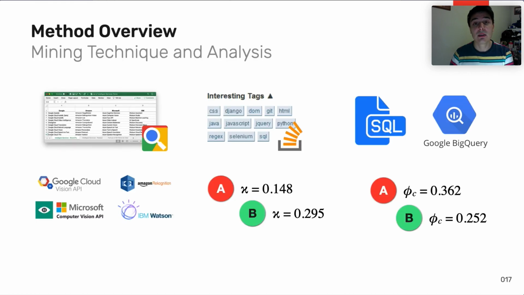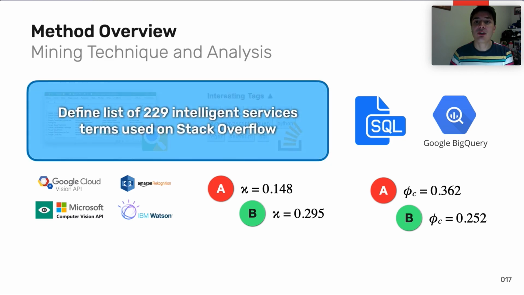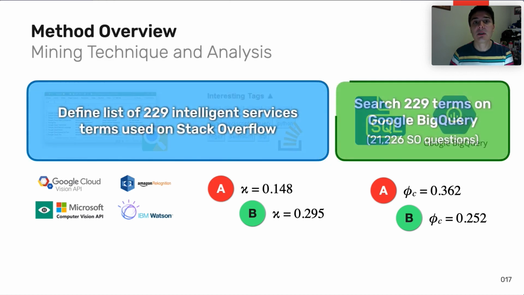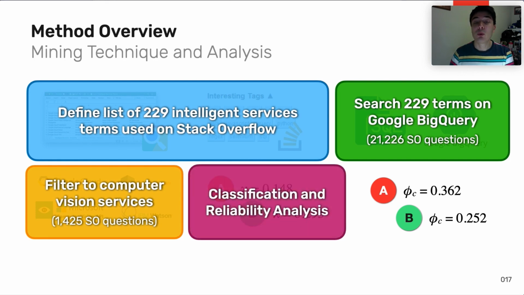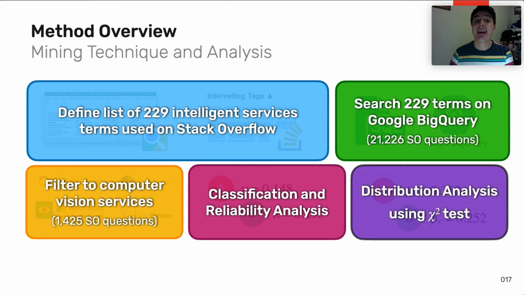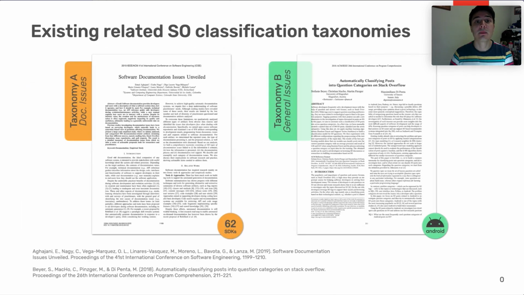And secondly, we wanted to see if the distribution of the types of issues are similar to those found in existing studies. Our method started by defining a list of 229 intelligent services. We optimized our search query and extracted 21,000 results. We refined these questions to computer vision services exclusively. With multiple coders, we classified each question to an issue type. And lastly, we compared the distribution of these classifications against prior studies using a chi-square test.